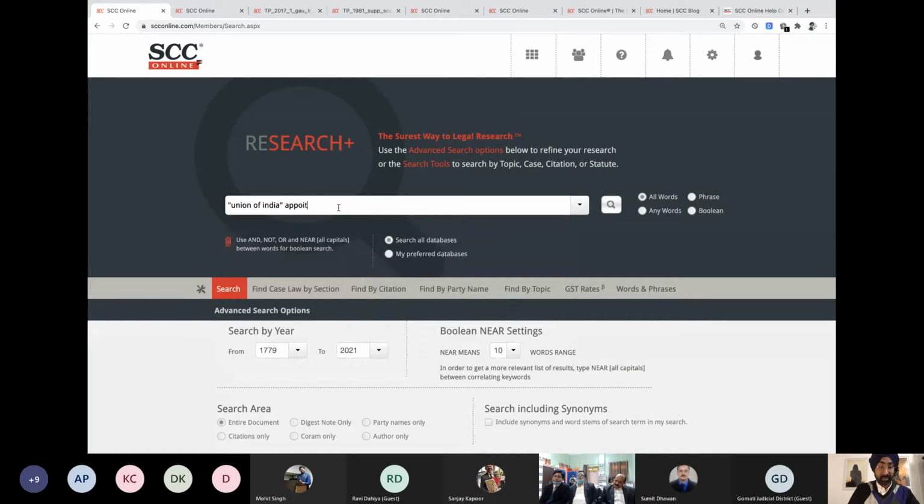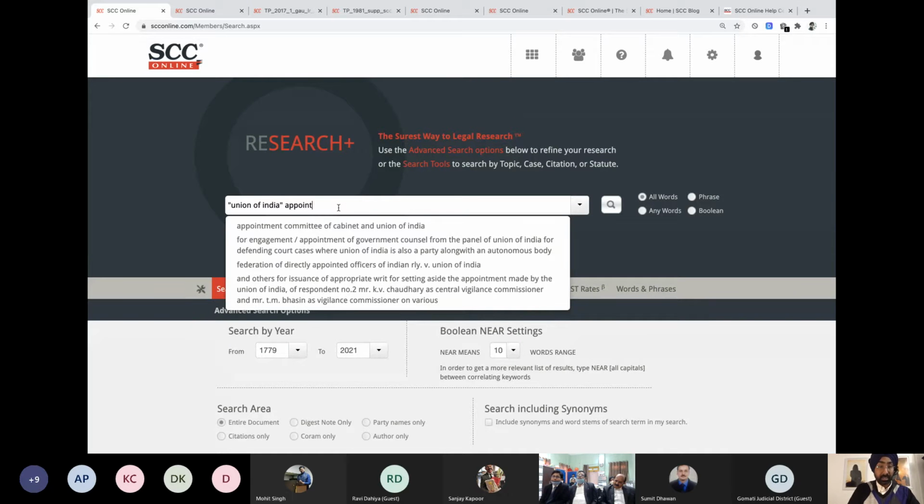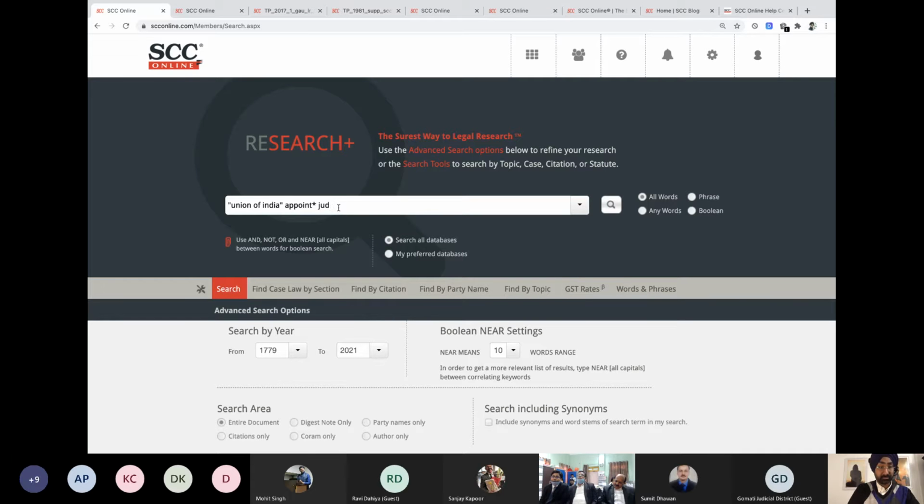So if I just write appoint star, because appoint, appointed, appointments all will come, and I'll write judges. These 3 things, and I'm doing this search for the first time, but let me see. And I'm not going to write the word near, because Union of India is a party name and appoint and judges is the word search. And let's do the start search.